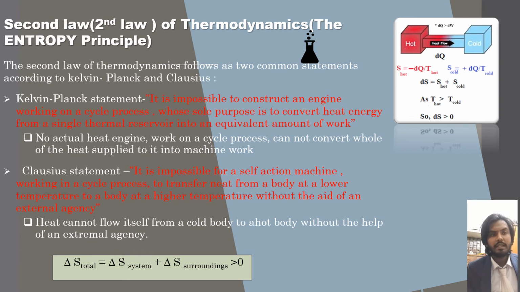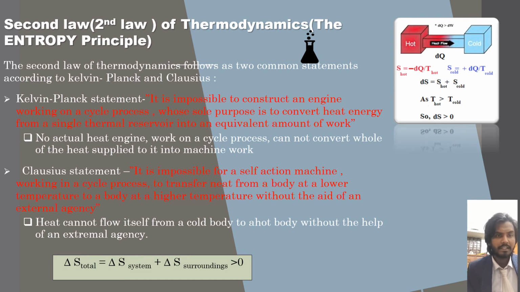No actual heat engine working in a cycle can convert the whole heat supply into work. Actually, the whole heat cannot be converted to work, but work can be converted to heat.